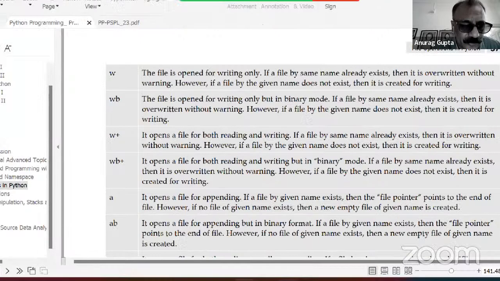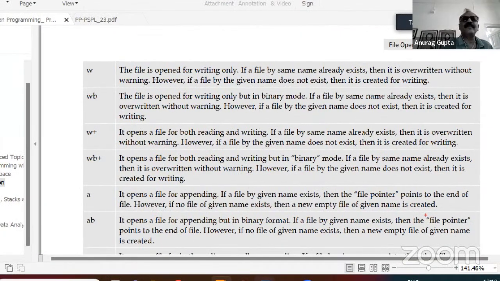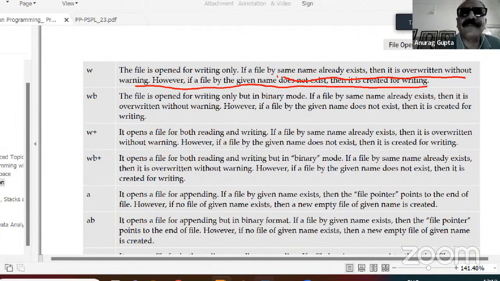Then comes W. W is for writing only. If the file by the same name already exists, then it is overwritten without warning. However, if the file by the given name does not exist, then it is created for writing. That means if you try to open a file which is already existing, whatever data in the file is there will be all gone and new data will be stored in the file.